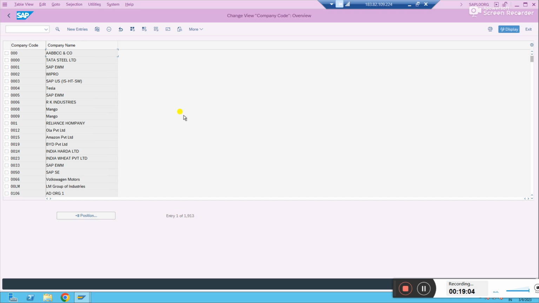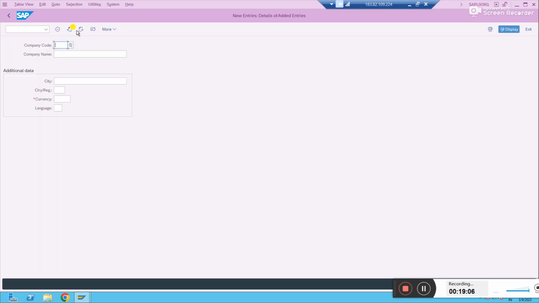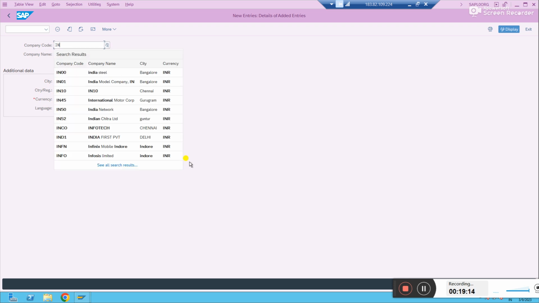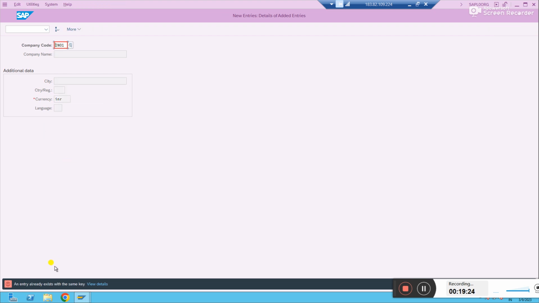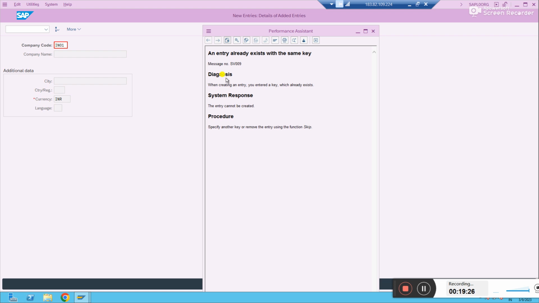If I want to configure a new one, you just have to create new entries. And as I told you, the name will be of 4 digits only, right? IN, maybe 01. Somebody already used it. If somebody already used the name, you cannot use it. Let me fill it. What is it telling? An entry already exists with the same key.